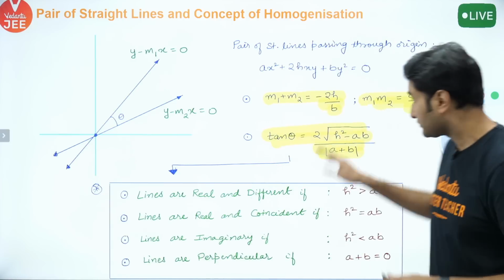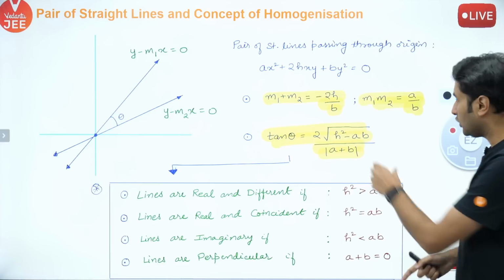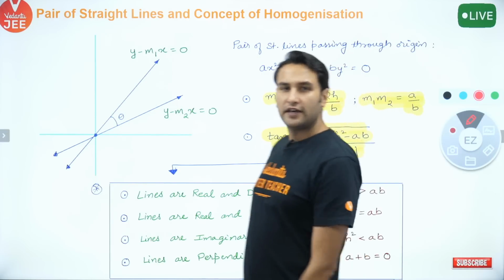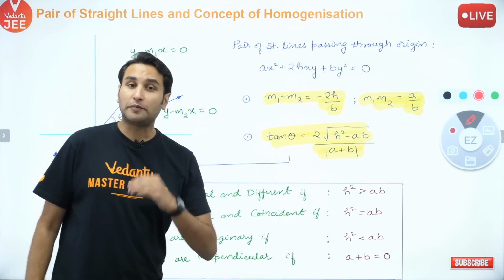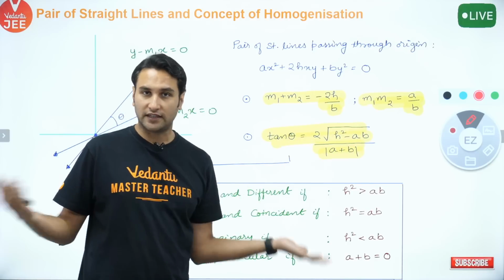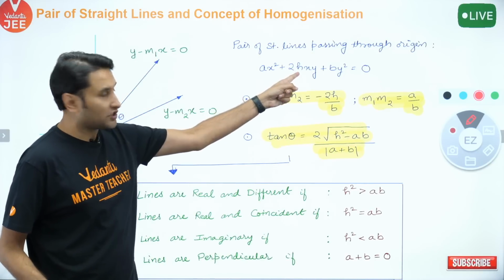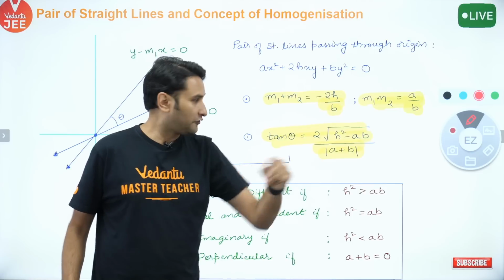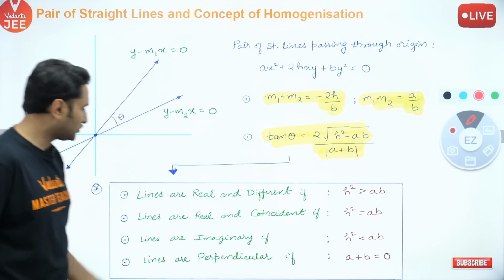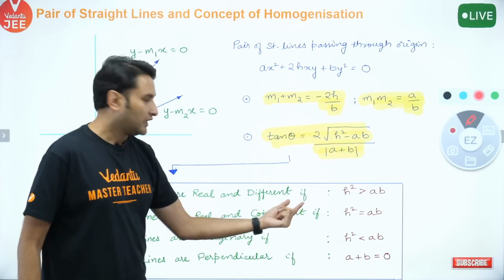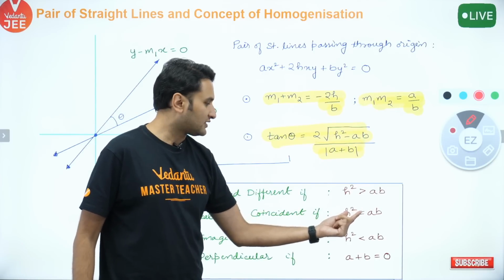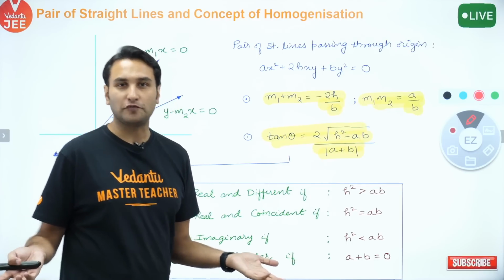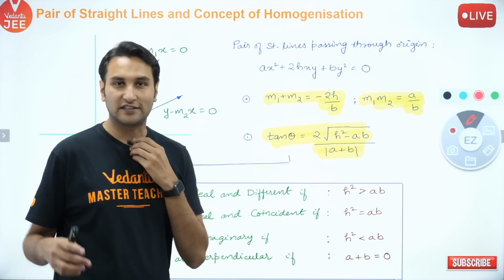All right. Now, but since this is tan theta, now all of you know certain results. बच्चों, can h square minus ab be negative? Can h square minus ab be negative? If it becomes negative, then nothing makes sense, right? So this equation will not result into pair of straight lines if h square minus ab is negative, right? So this is the condition. Lines are real and different if h square is greater than ab. If h square is less than ab, then you know there are no pair of straight lines. In the language of mathematics, lines are imaginary. ठीक है ना? This is the language of mathematics.